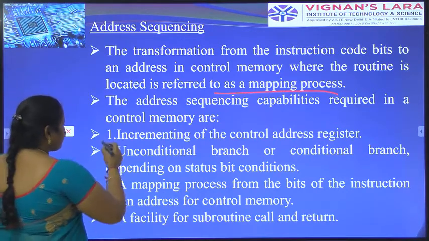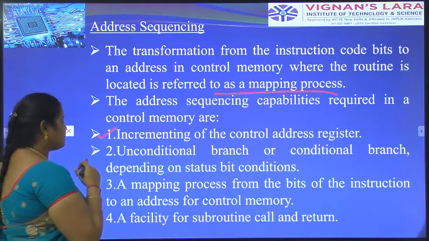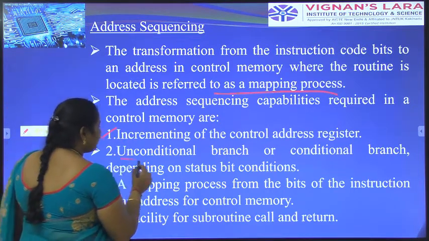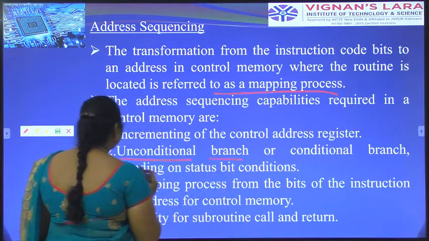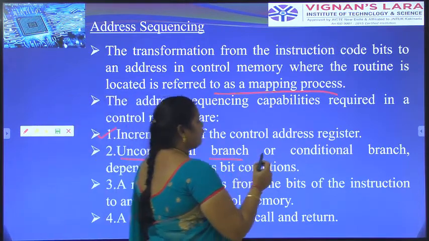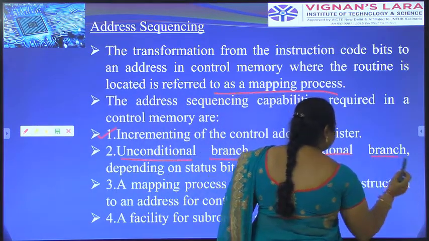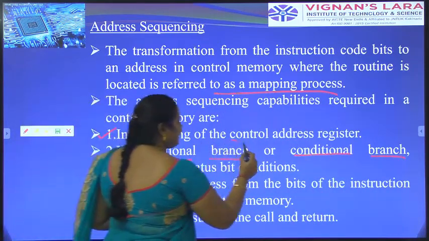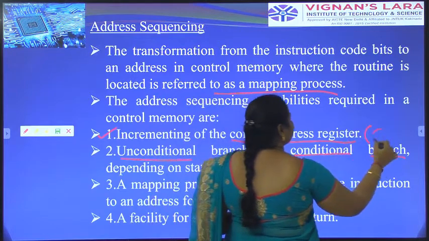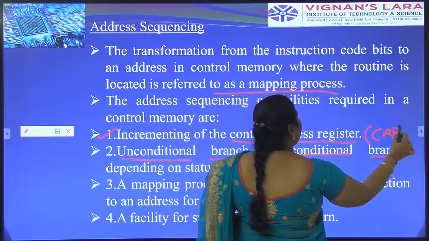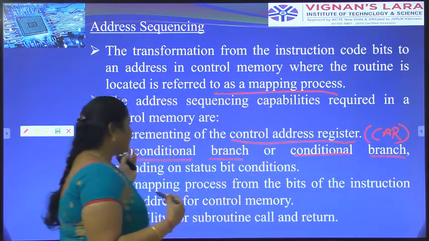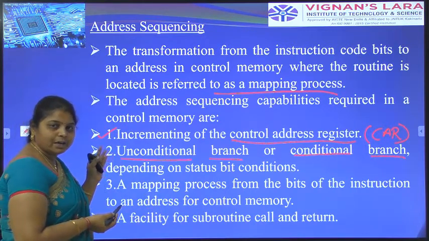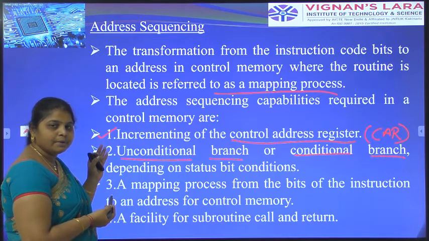First one is incrementing the control address register. Second one is unconditional branch or conditional branch, depending on the status bit conditions. Let us take the first one, incrementing the control address register. We already discussed the control address register in microprogram control.